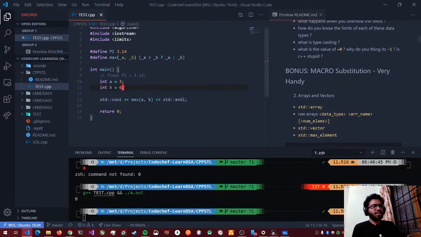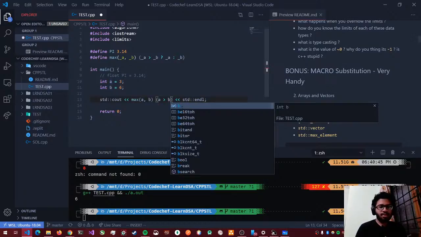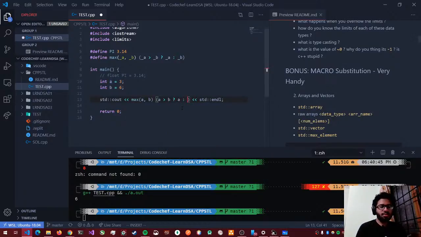So that's the thing of it. You do not have to explicitly define what data type my a is, what data type one is. It'll automatically, it's just substitution, right? This will be substituted with this: a is greater than b, a or b. So wherever you type max of a b, it will directly replace with this. So that's the reason it works with any kind of data type.